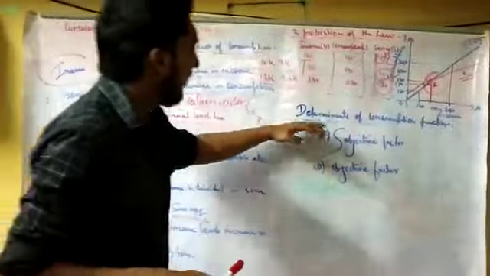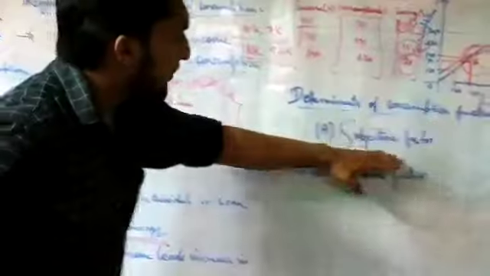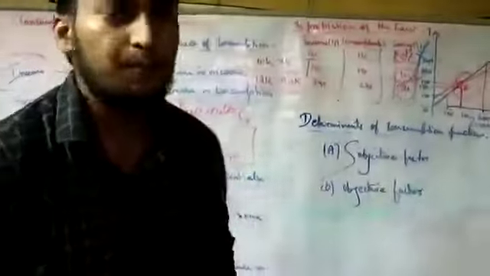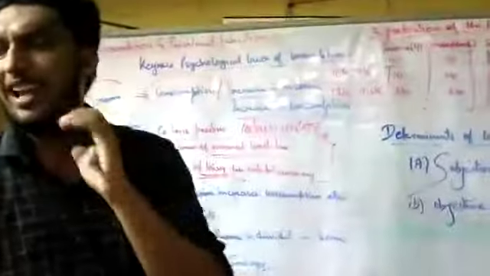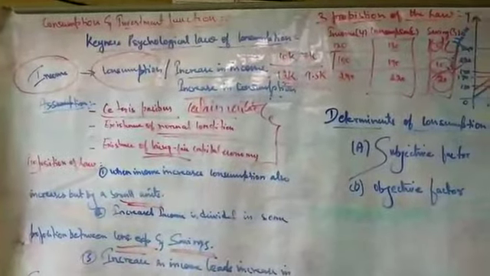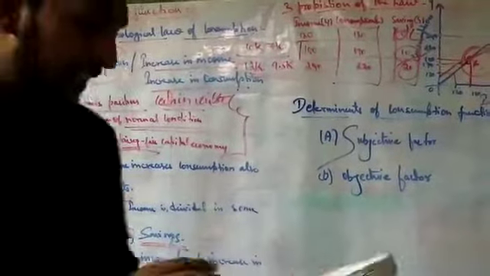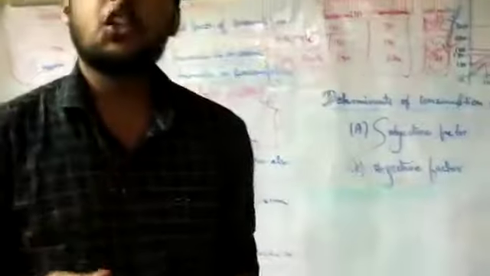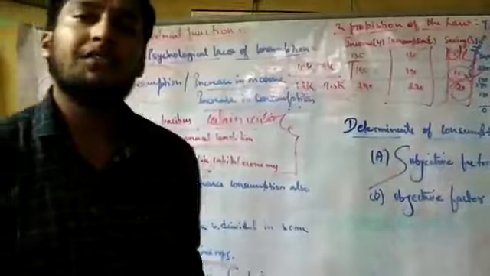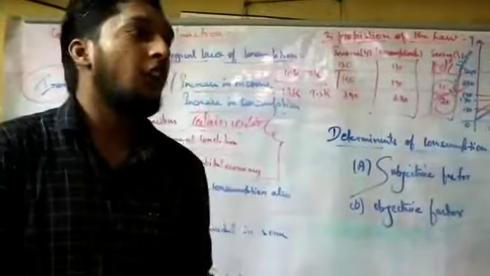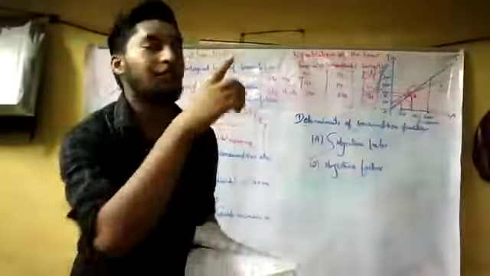There are a few factors that affect the consumption function. Those factors are subjective factors and objective factors. The subjective factors consist of some motives, for example, the motives of the individual, how they are going to buy things and how they are going to utilize them. Let's look at some of them. The motive of precaution: you will have a desire that if something happens in the future, like an accident, you will start saving, so you will not fulfill your consumption.